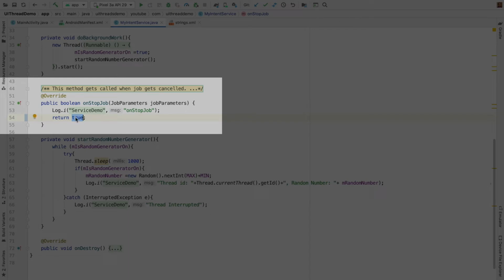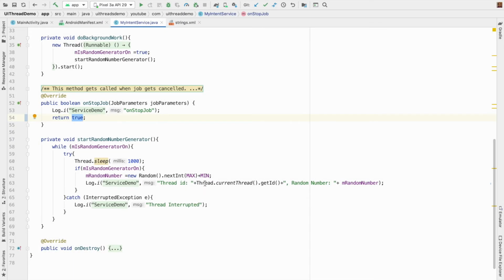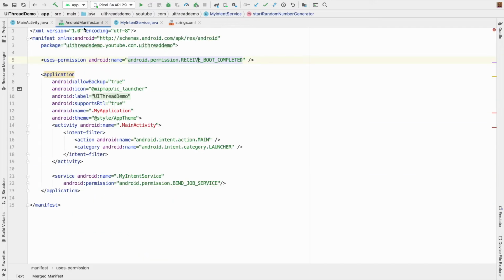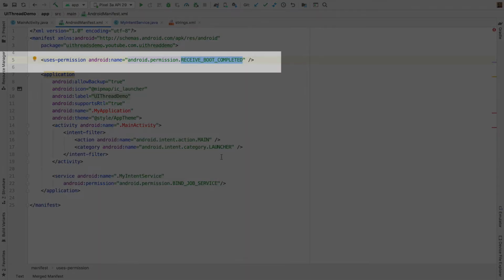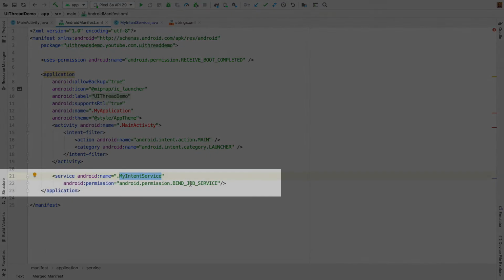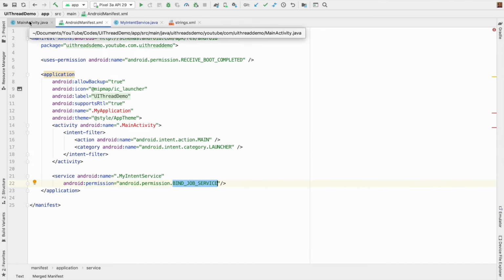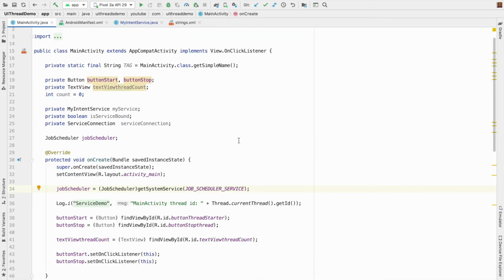So when I say return true, I am basically telling that when this job gets killed because of any reason, I want it to be rescheduled. Now the thing is, after implementing this MyIntentService, I have to go back to the manifest file and add a few things. As I had told earlier, I have added RECEIVE_BOOT_COMPLETED, and the service has been put with the BIND_JOB_SERVICE permission. Now let's go back to the main activity where we will be actually starting this service.